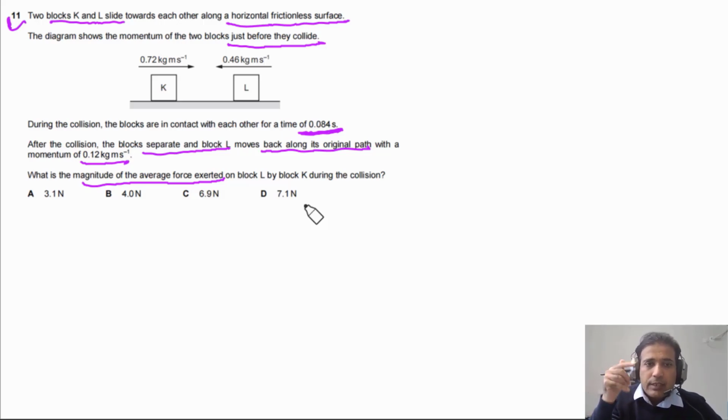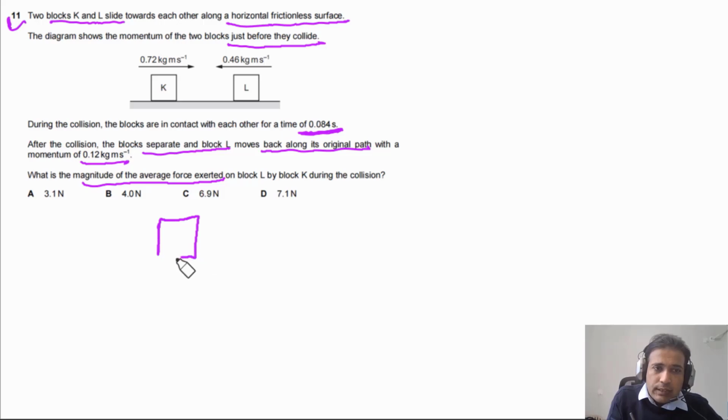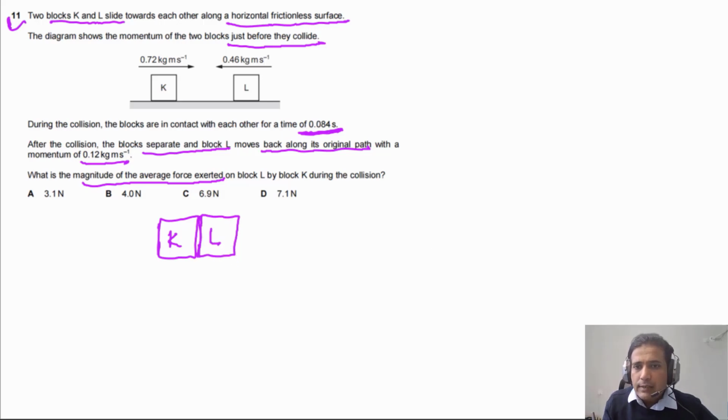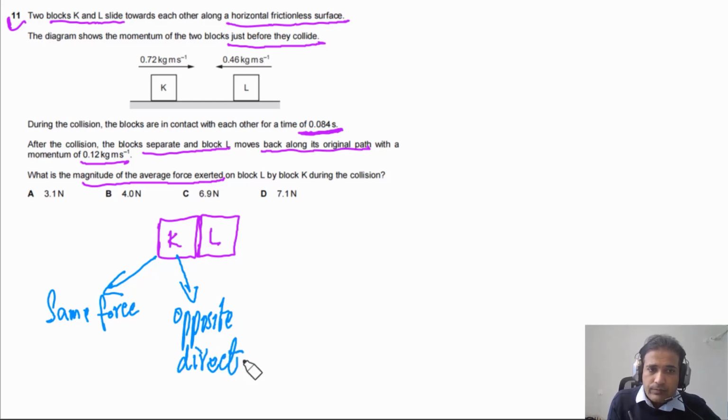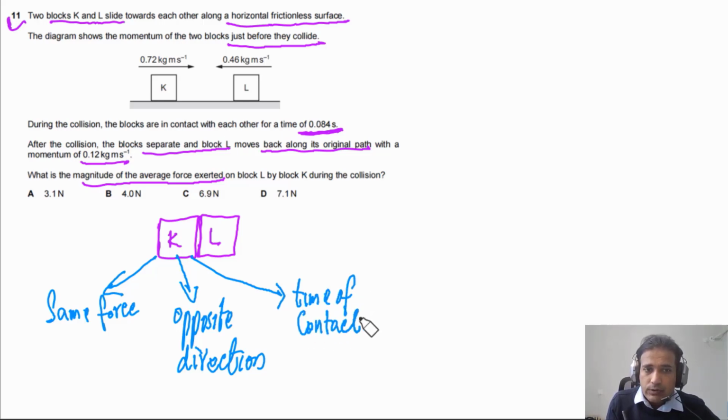You have to be here. Let me explain first of all. When two bodies collide with each other, so here we have K, and here we can draw this is L. When two bodies collide with each other, they exert the same force on each other, and they exert force in opposite directions on each other. Also you need to understand the time of contact, or time of impact, is the same. Opposite directions, time of contact, same.